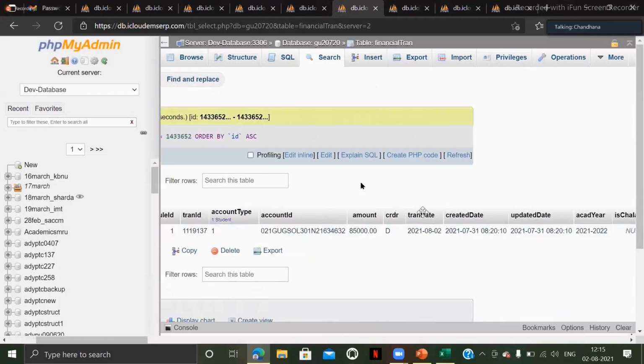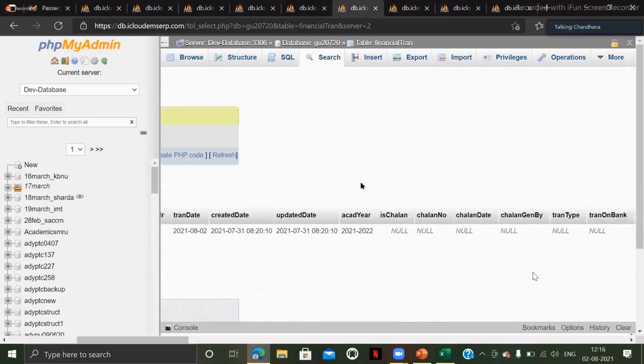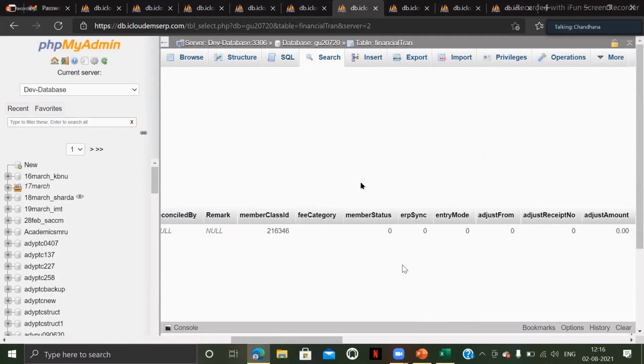What is the transaction date and which academic year this belongs to, right? And you should also mention the branch, voucher number, everything. Voucher number, if it is there, it should be stored. The ID should also be stored here, its value, whether it is 0, 1 or 2 or anything.